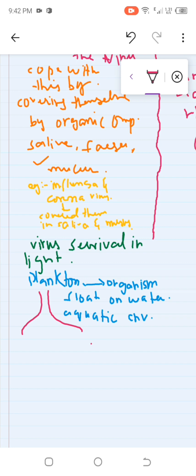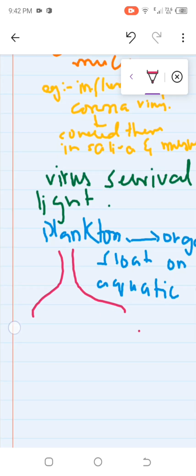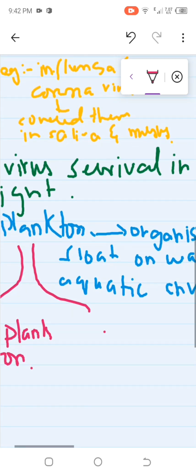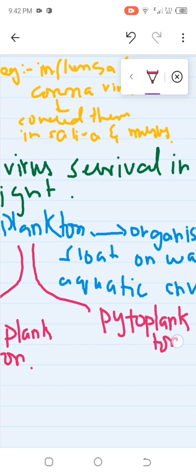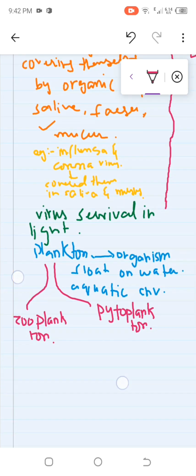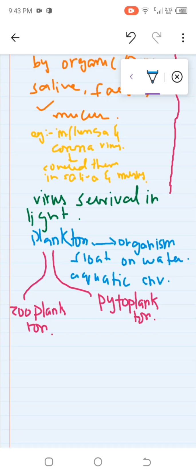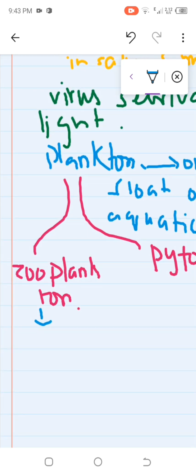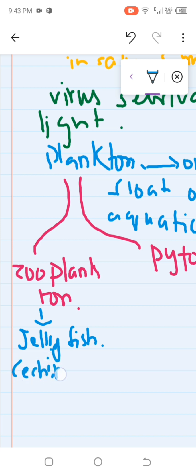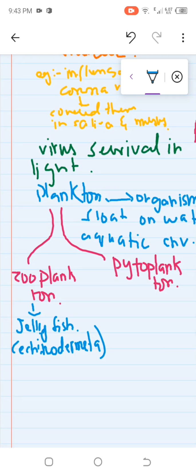They are basically divided into two parts. One is zooplankton and the other is phytoplankton. In the zooplankton we include, for example, jellyfish, which belongs to the phylum Echinodermata.